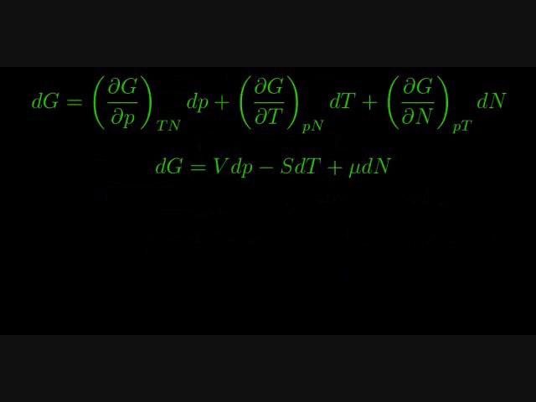Now, let's relax our assumption that the number of particles in the system is constant. If we relax that assumption, the Gibbs free energy is going to depend on the pressure, temperature, and the number of particles. So the chain rule says we have to write a small change in Gibbs free energy as a term due to a change in pressure plus a term due to a change in temperature plus a term due to a change in particle number. And we define the derivative of G with respect to N at constant pressure and temperature as the chemical potential mu. And we've already shown the derivative of G with respect to P is volume, and the derivative of G with respect to T is negative entropy.